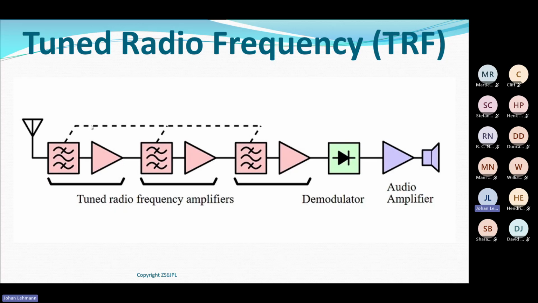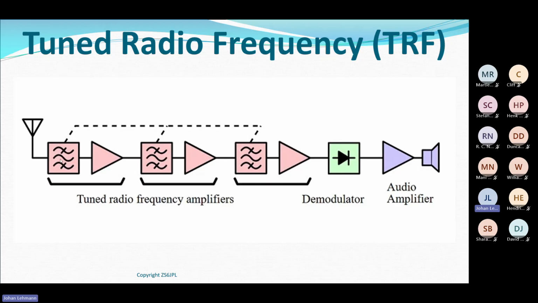What this little arrow or this little line means is these were ganged. So in other words, if we look at a picture of one now, you'll see why. If I change the capacitance on this filter, it also changed this one and it also changed this one.